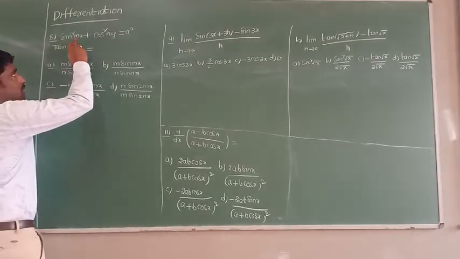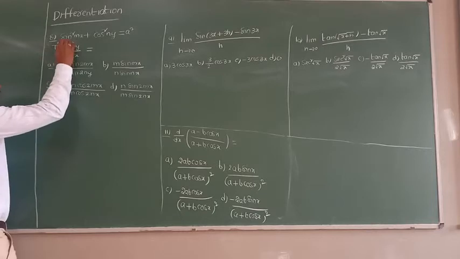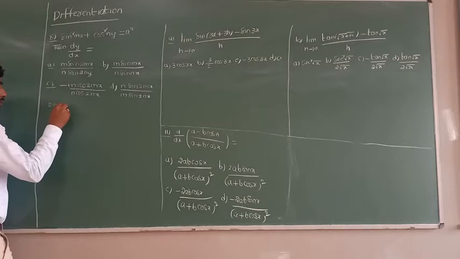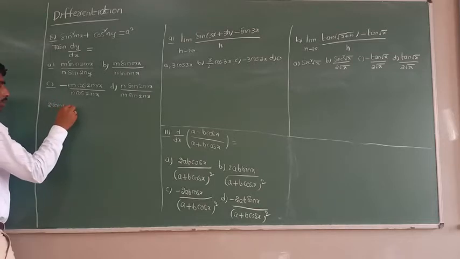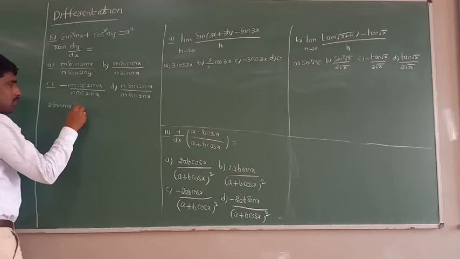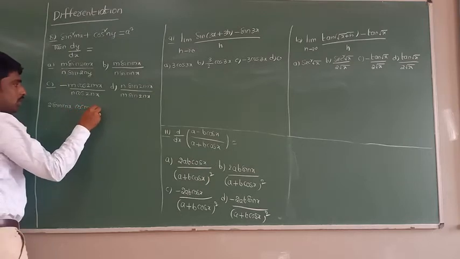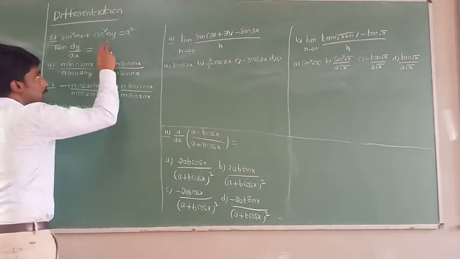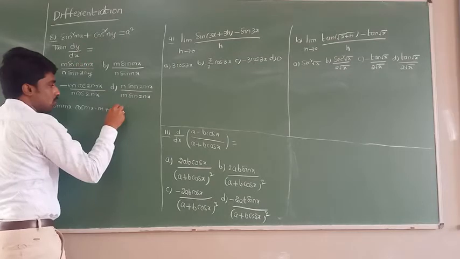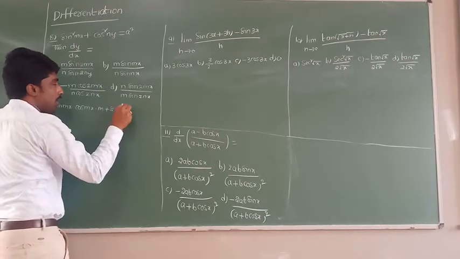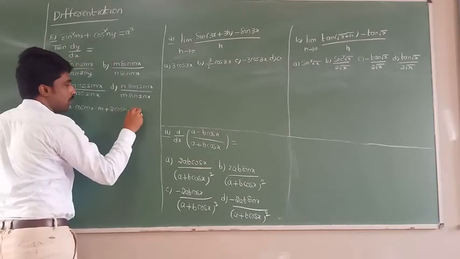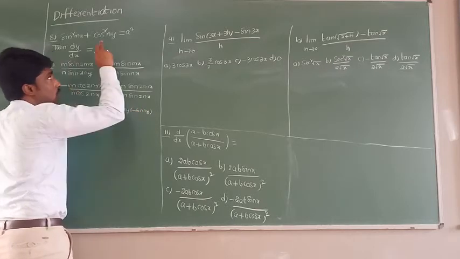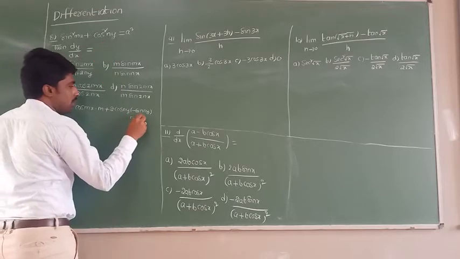So differentiation of sin square mx. This one looks like x square, and differentiation of x square is 2x. So 2 sin mx into the internal differentiation of sin, which is cos mx, into the internal differentiation of mx, which is m, plus differentiation of cos square my. This one is 2 cos my, and the internal differentiation of cos gives minus sin my, into n into the differentiation of y.